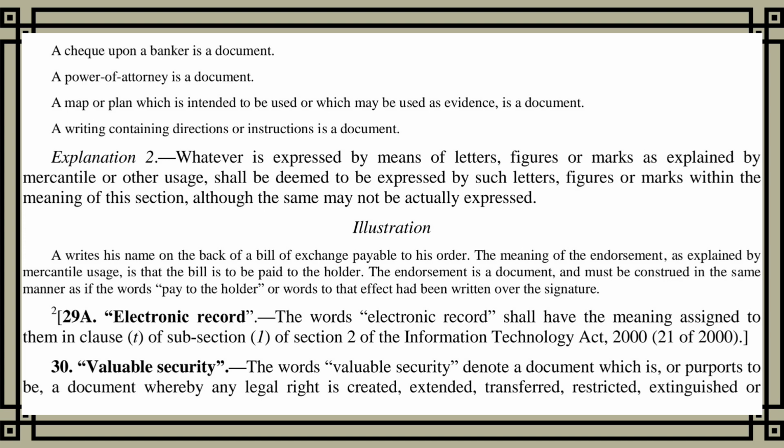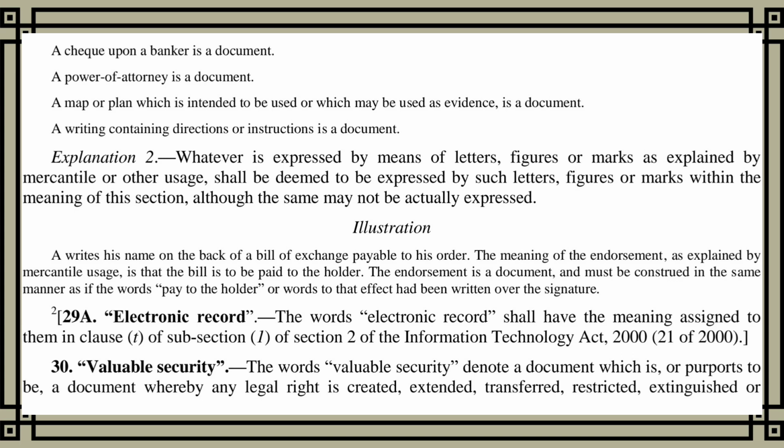Explanation 2. Whatever is expressed by means of letters, figures or marks as explained by mercantile or other usage, shall be deemed to be expressed by such letters, figures or marks within the meaning of this section, although the same may not be actually expressed. Illustration. A writes his name on the back of a bill of exchange payable to his order. The meaning of the endorsement, as explained by mercantile usage, is that the bill is to be paid to the holder. The endorsement is a document, and must be construed in the same manner as if the words, "pay to the holder," or words to that effect had been written over the signature.